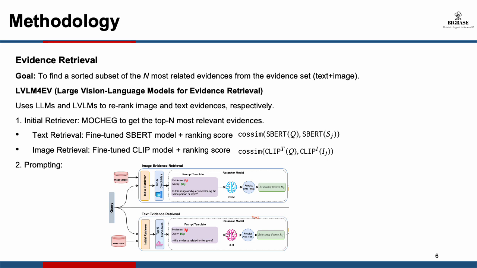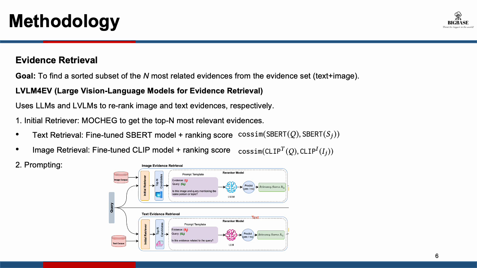The first step, they use an initial retriever which they take from the MOCHEG paper to get the top n most related evidences. So here they do this just to efficiently narrow down the set of evidences a little bit, and then they use prompting to further make sure that the evidence is actually related to the claim or not.